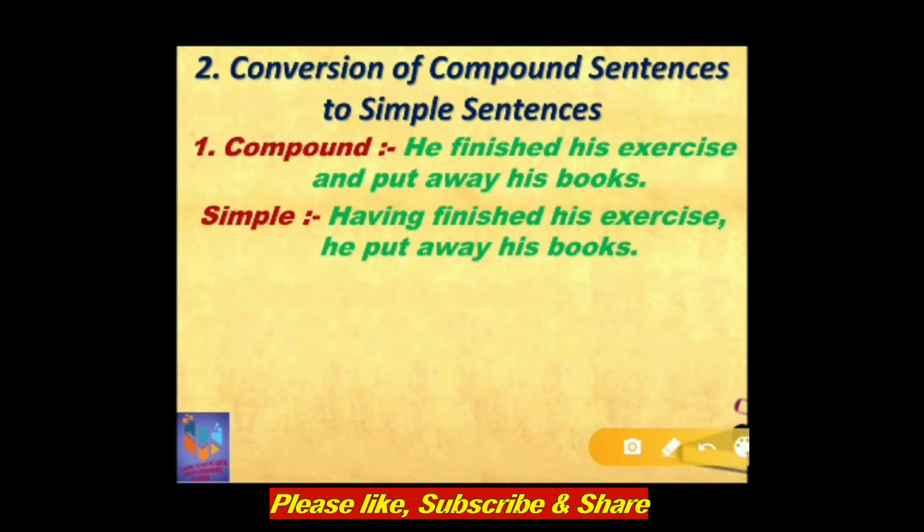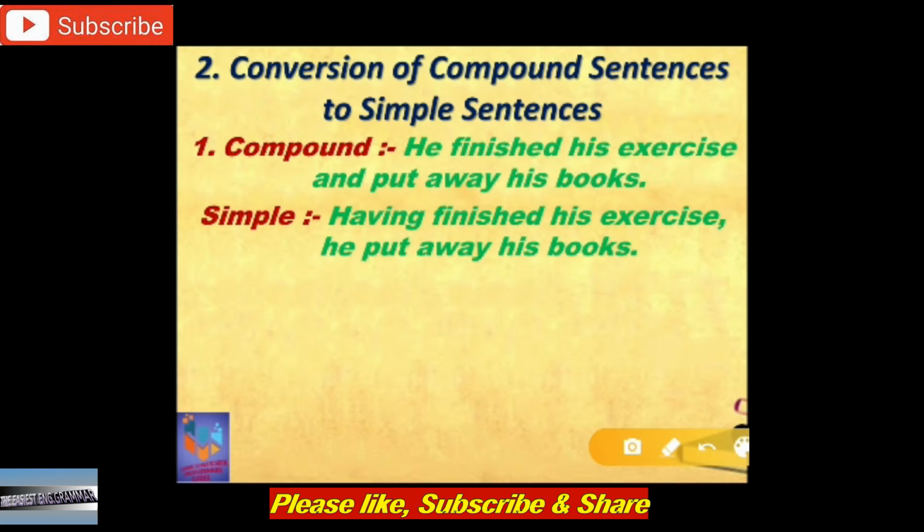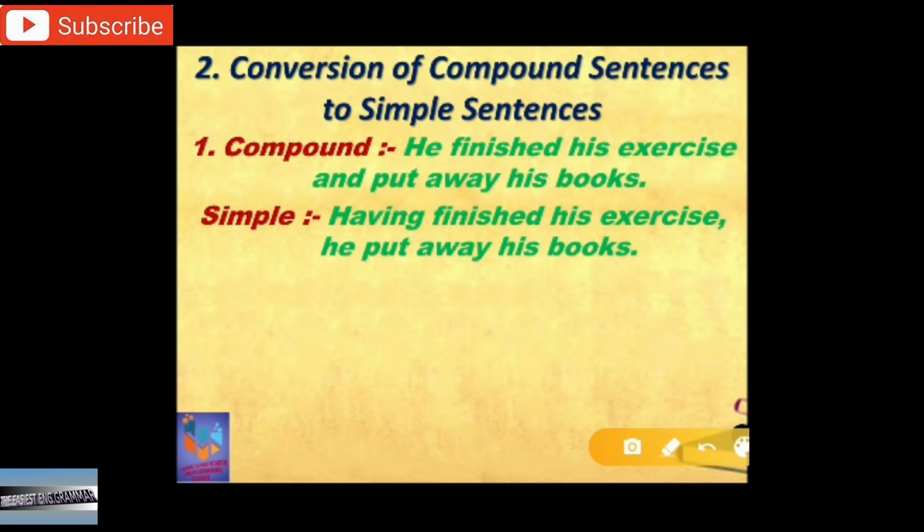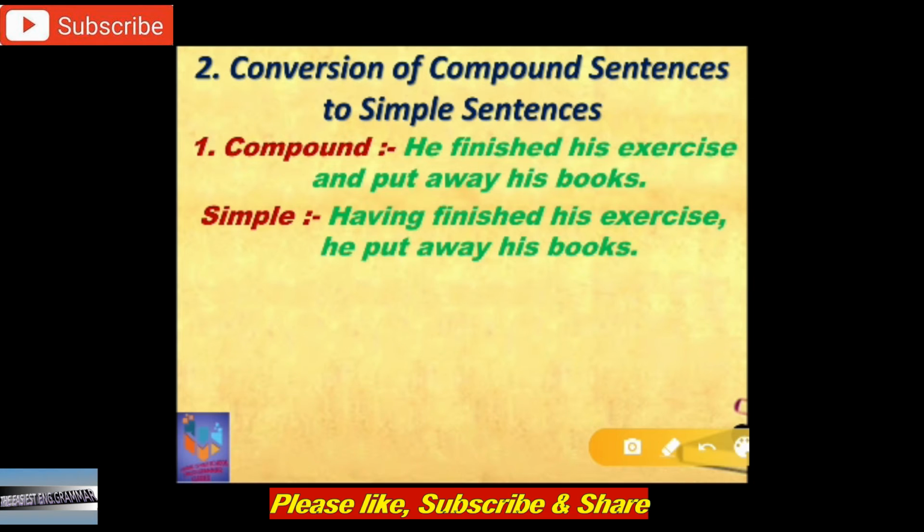Now, what is a compound sentence? A compound sentence has main clauses joined by a coordinating conjunction. Here there are no particular rules, only a formula you have to keep in mind: what is a compound sentence, what is a simple sentence, and accordingly you have to change. Compound sentences were easy to make because we had conjunctions to add. But while making a simple sentence, you have to think and write, make up your own. You have to understand it and then frame a simple sentence by avoiding some conjunctions.